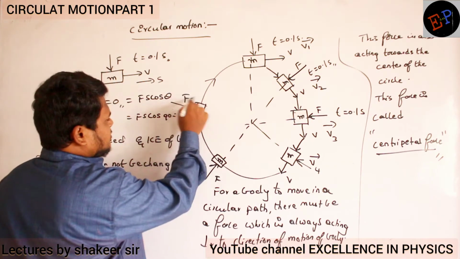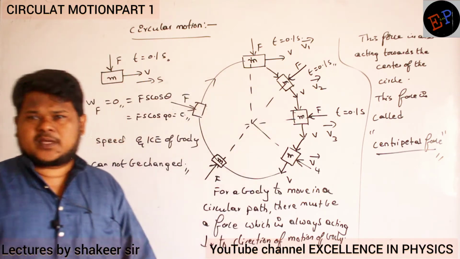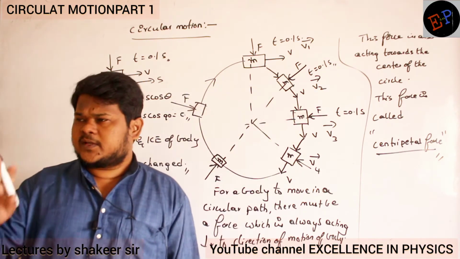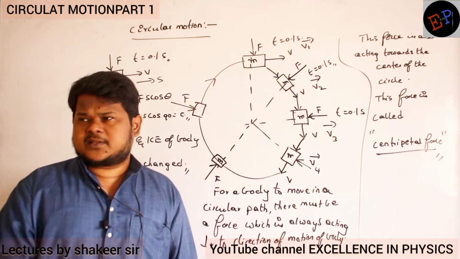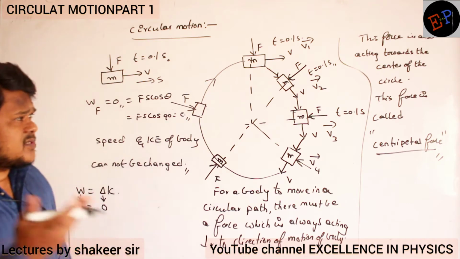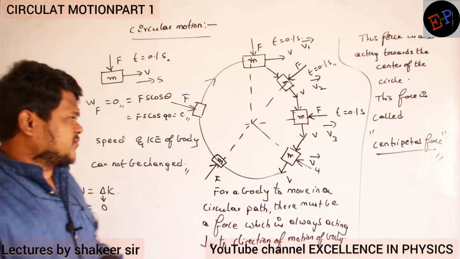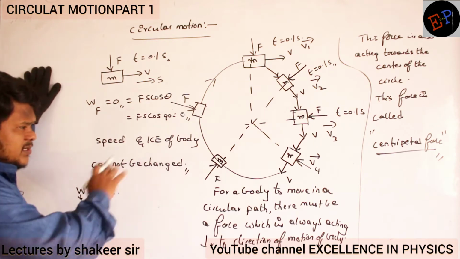Like this. Okay. So without this centripetal force, any body can never move in a circular path. Definitely there should be centripetal force. And centripetal force can be provided by how many forces? Many forces can provide the centripetal force. Let us see some examples. Completed up to here?